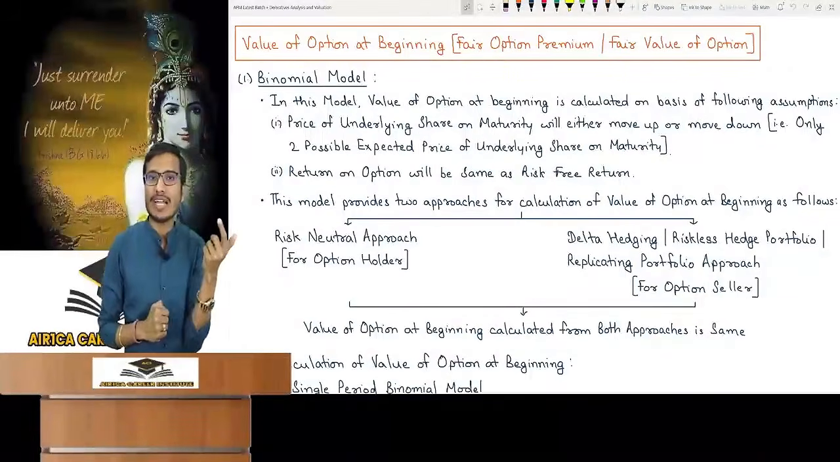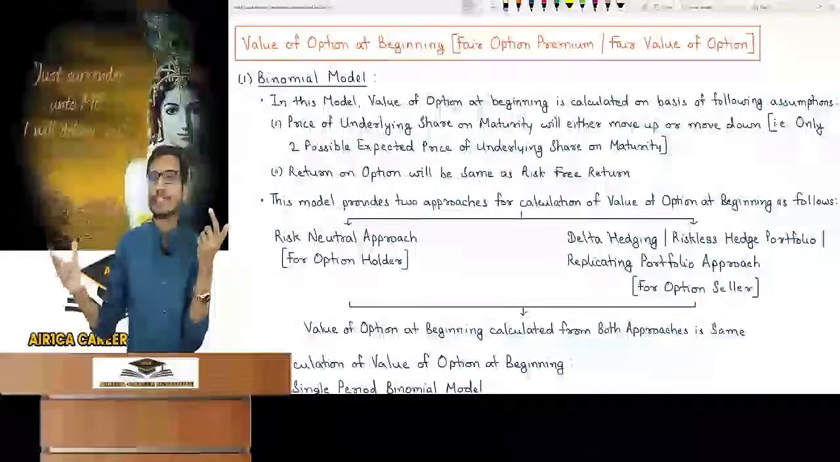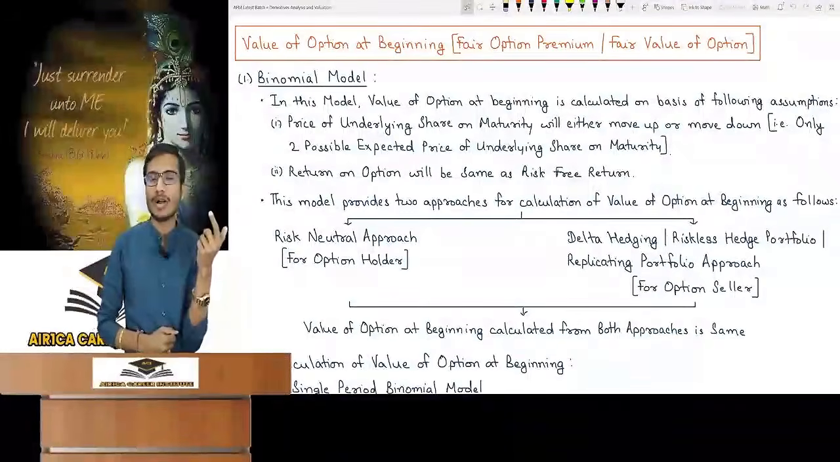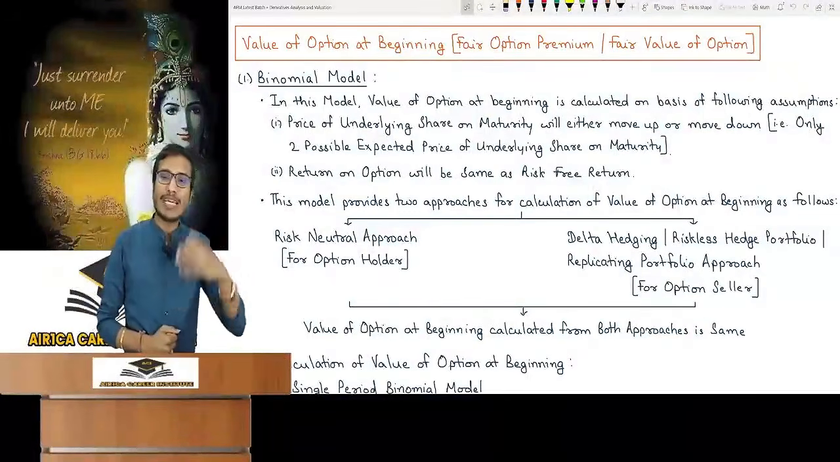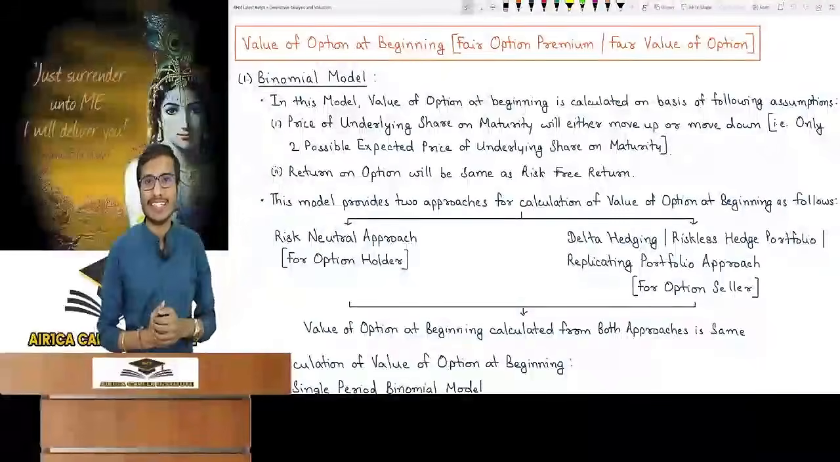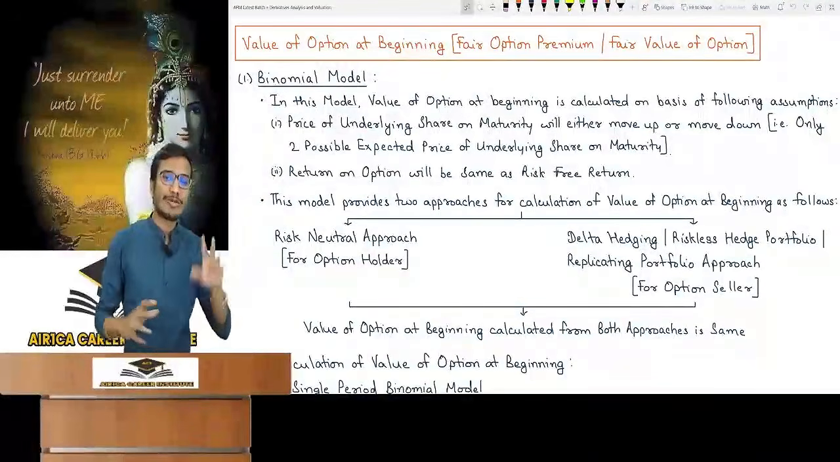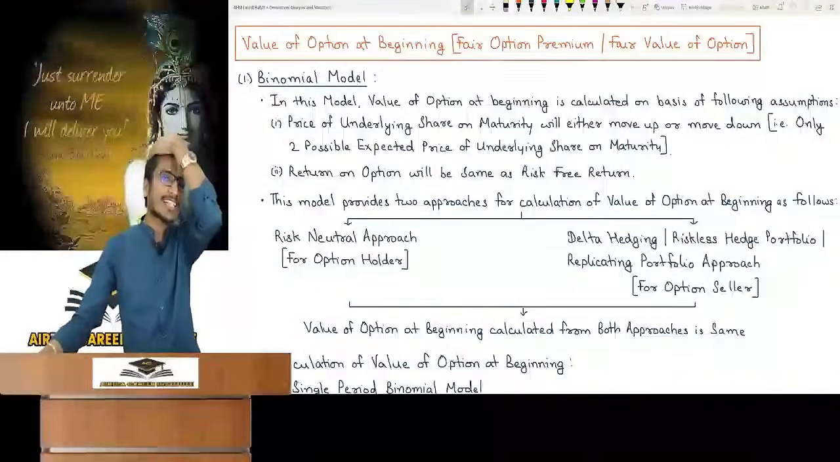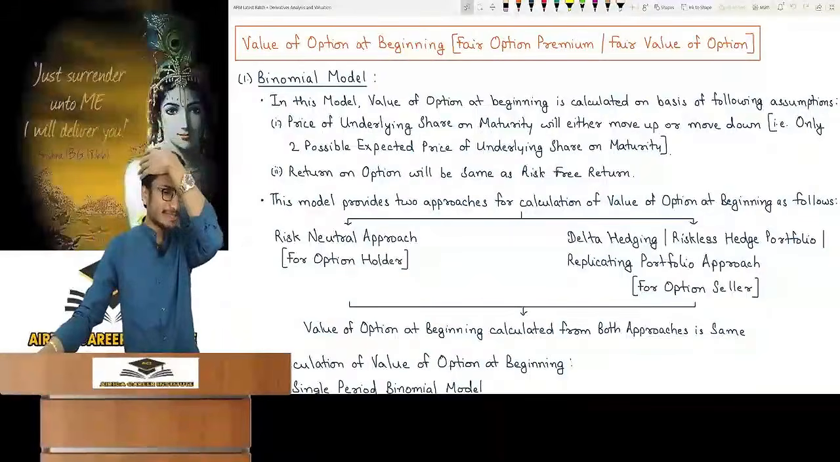Now, what do those oversmart people do? Sir, suppose we get a question which gives 10 prices on maturity. What will we do then? Tell us. It's not possible. Then the binomial model won't be applied to it. Did you get it? So I have to tell these assumptions to satisfy their curiosity.